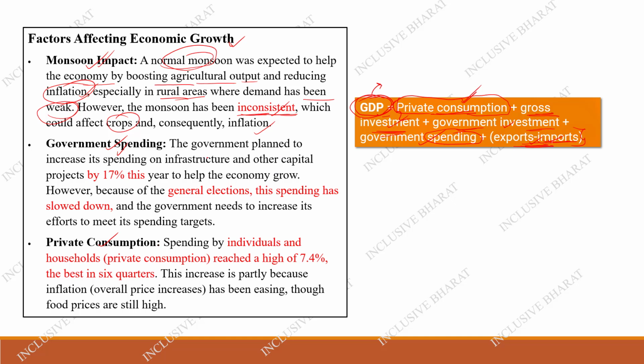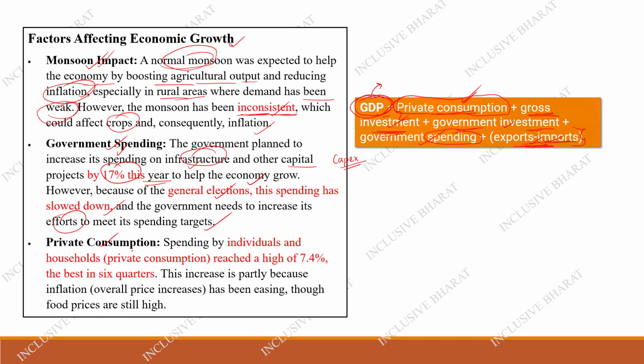And the second thing is the government spending. The government planned to increase its spending on infrastructure and other capital projects by 17% this year. So when the government is spending more on infrastructure, that is capital expenditure, capex, if the government is investing more on this capex, that is really good for a country. That will help grow the economy. But because of the general election, the spending has slowed down. So the government needs to increase its efforts to meet its spending target.